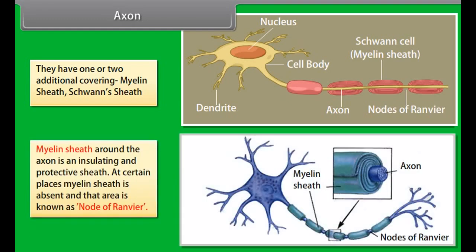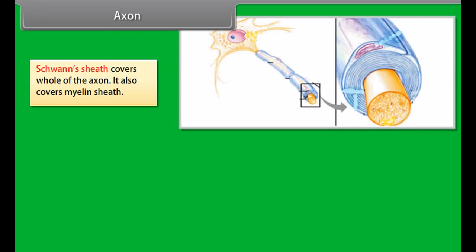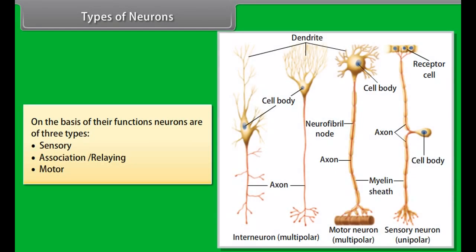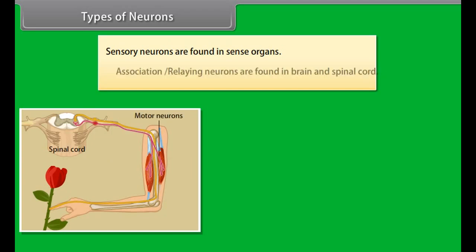Dendrites. Dendrites are small-sized branched fibers, many in number. They conduct stimuli to the cell body, hence called afferent in nature. Axon. Axon is actually the largest cell in the body. They are long-sized fibers. They are unbranched and only 1 in number. They conduct stimuli from the cell body towards other neurons, hence it is called efferent in nature. They have one or two additional coverings: myelin sheath and Schwann sheath.